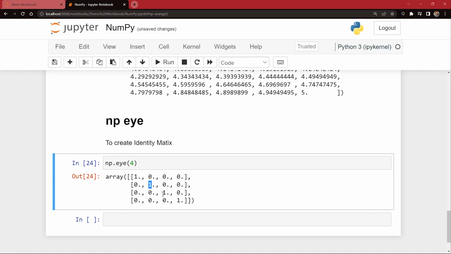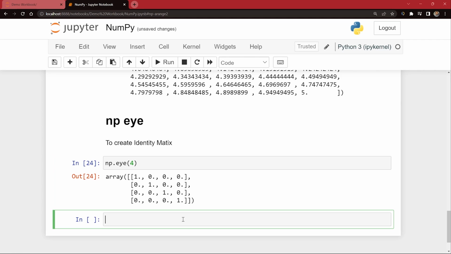All the diagonal elements are 1, and except for the diagonal elements, everything is 0. I hope this is very much clear to all of you. So this is the identity matrix. This is how we work with the identity matrix from NumPy. I hope this is very much clear, guys.